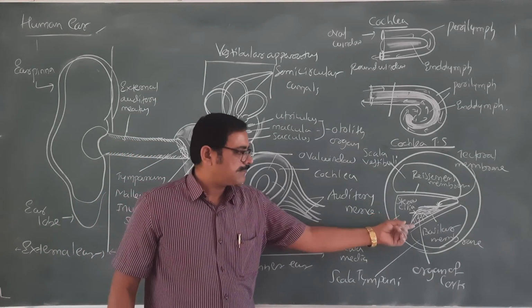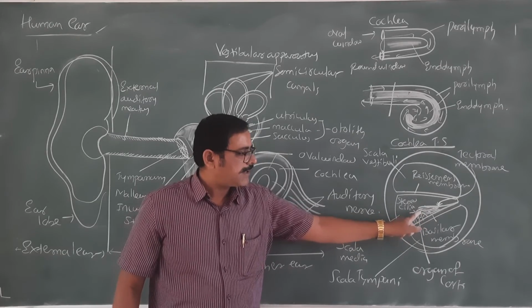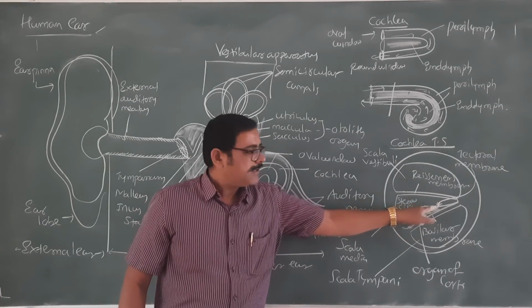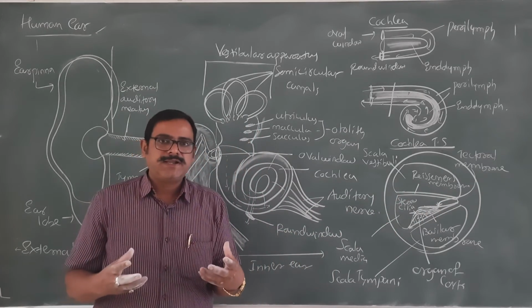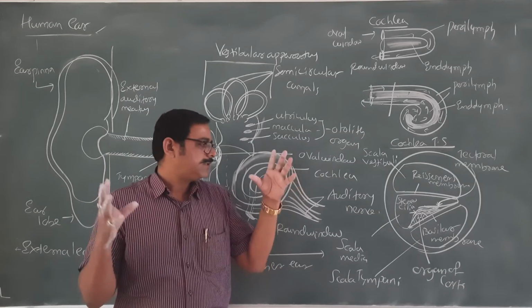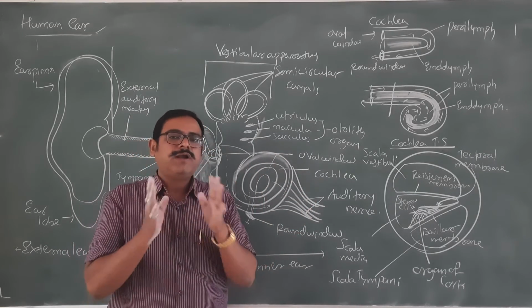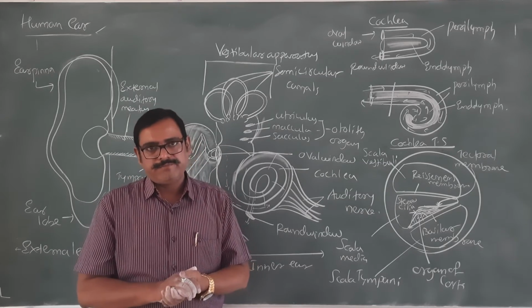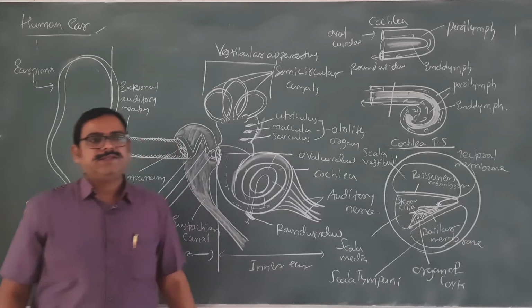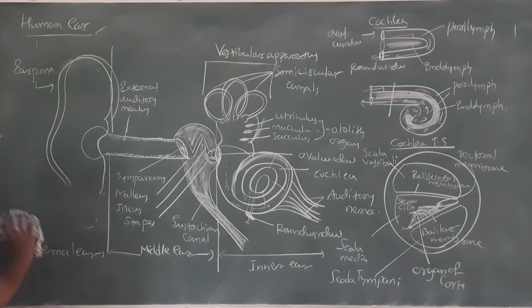Now the vibrations cause movement of the hair cells, whose stereocilia rub against the tectorial membrane. In the tectorial membrane there are nerve endings, an action potential is generated, and the impulse travels through the auditory nerve to the brain. The brain will understand what kind of sound we are hearing. So this is all about the structure and mechanism of hearing. Let me just give a flow chart of the mechanism of hearing.